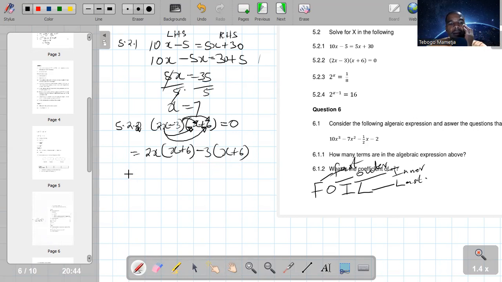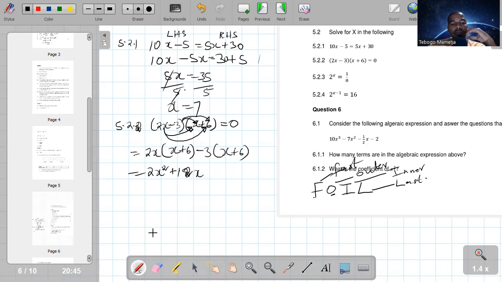So we can now multiply out. So first and first, which is first term and first term, which is 2x squared. So now we must go to outer and outer, which is 2x and 6, which is going to give us plus 12x.